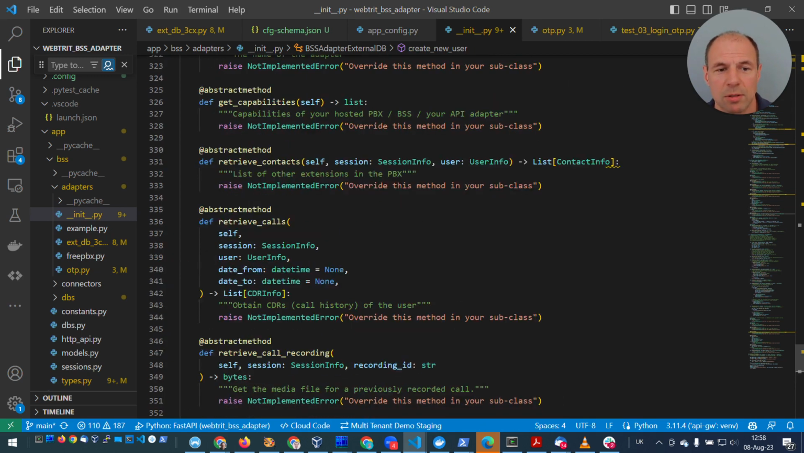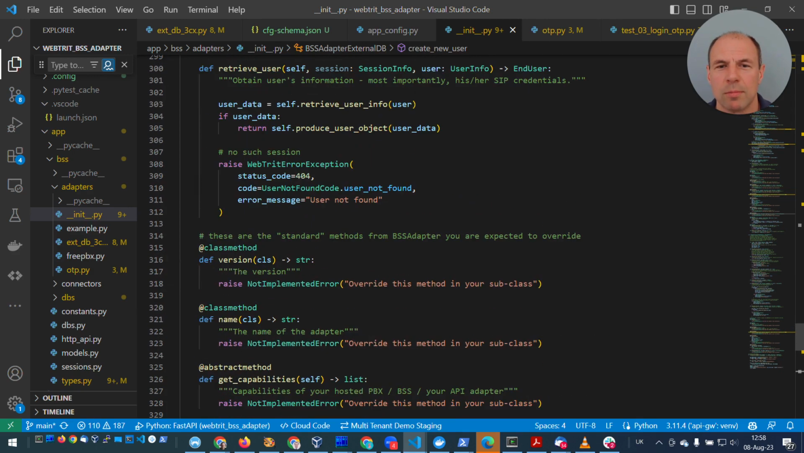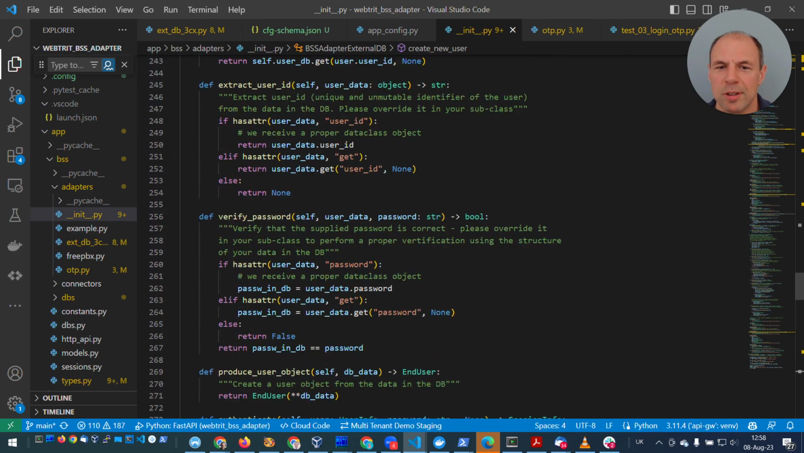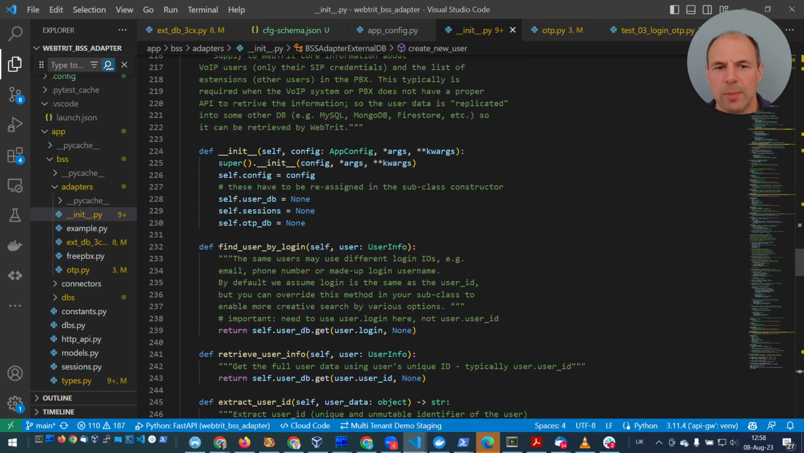Well, this is it about the BSS adapter with external database. Now let's move on and take a look at our actual 3CX adapter.